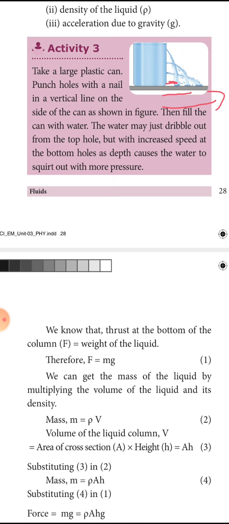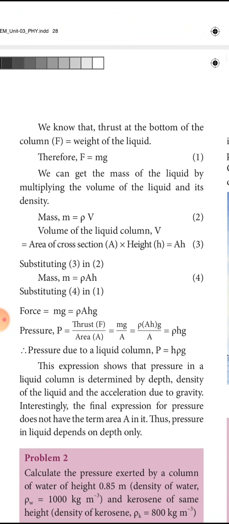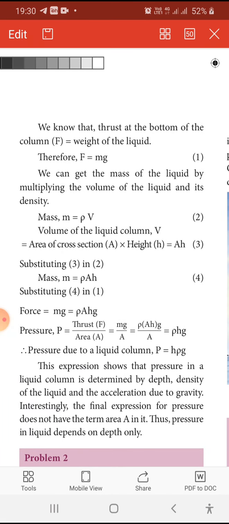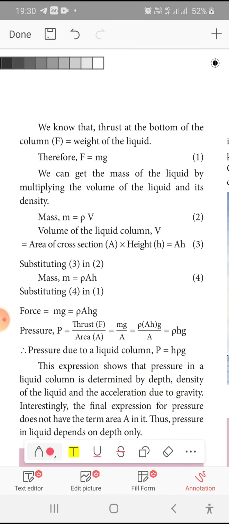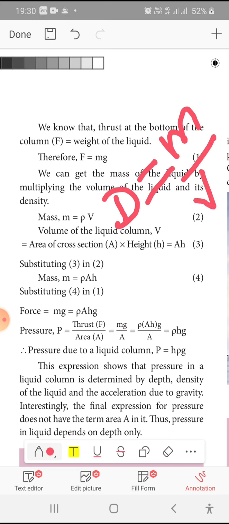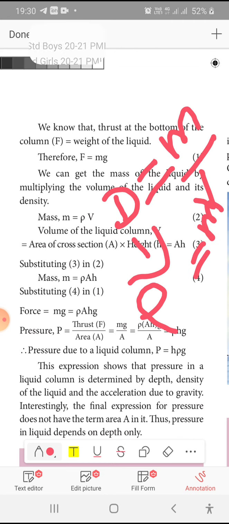pressure is equal to force by area. Force is equal to mass into acceleration. Then mass is equal to density into volume. How does it come, density into volume? Already we know density is defined as mass per volume. Here the density is given as rho. So mass is equal to rho into V.